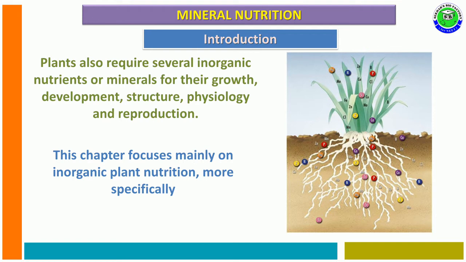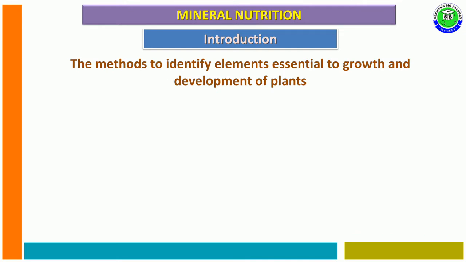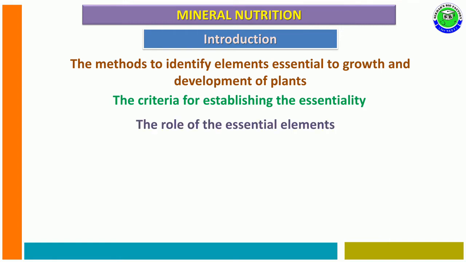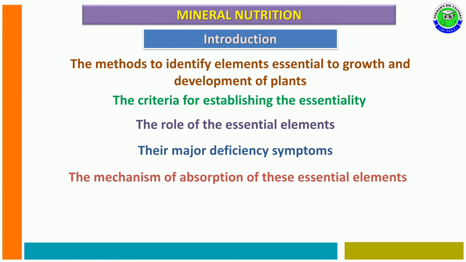The mineral nutrition chapter focuses mainly on various inorganic nutrients which are essential for plant growth and development. In this chapter, we are going to cover various concepts related to the methods to identify elements essential to growth and development of plants, the criteria for establishing the essentiality, and the role of each essential element, their major deficiency symptoms, along with the mechanism of absorption of these essential elements.